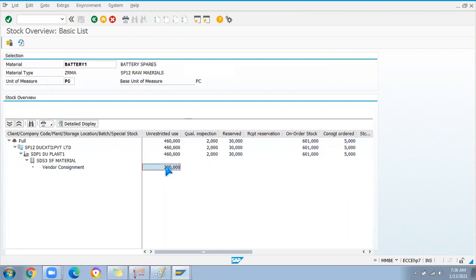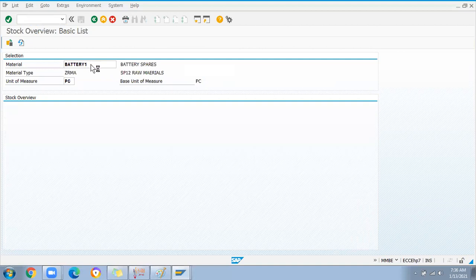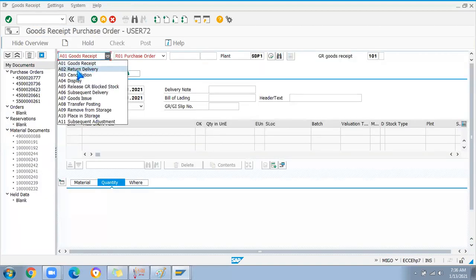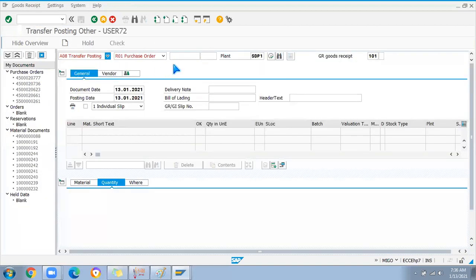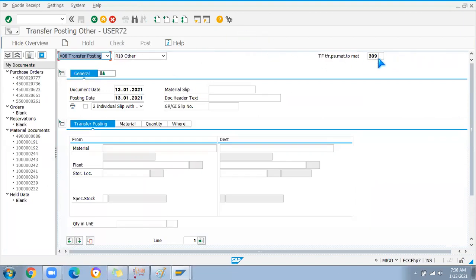For example, now I need these 10 pieces as my own stock, in the sense I have to move them to this store location under unrestricted use. Let me move 10 pieces for use. How to do that? Go to MIGO, do transfer posting. Select here 411K.